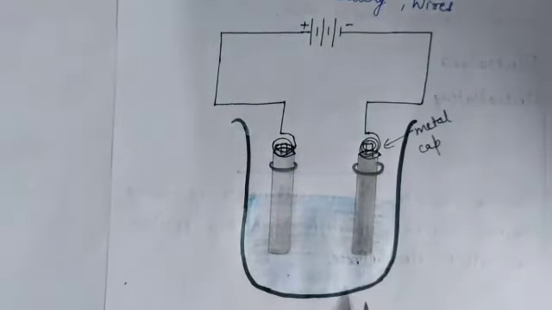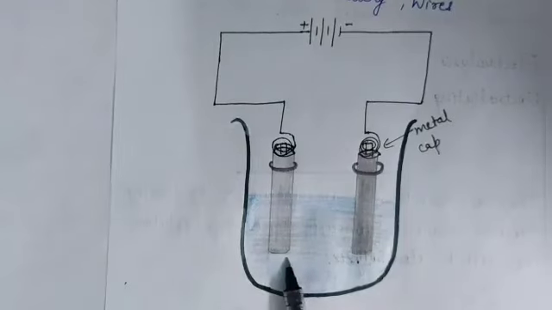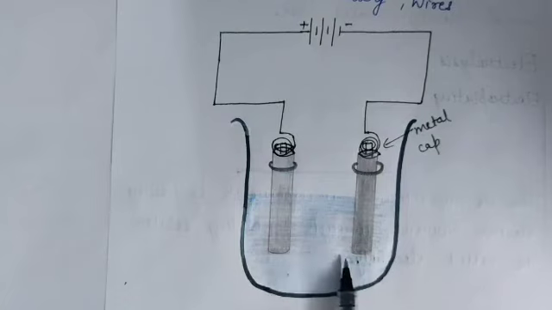After 3-4 minutes, you will observe gas bubbles near the electrodes. The formation of gas bubbles indicates that a chemical reaction is taking place.